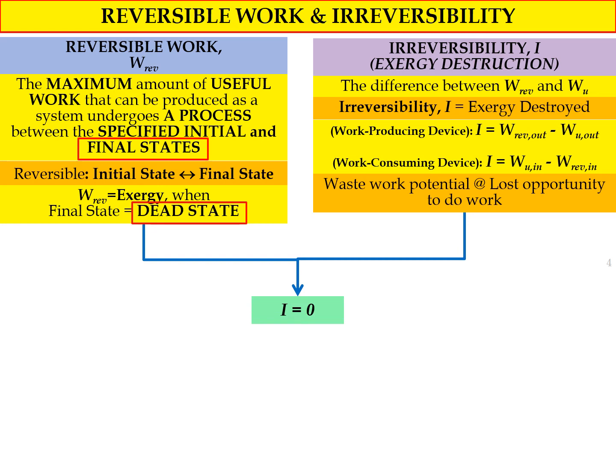Okay, so when I equals 0, this means that the process of the system or the device is ideal.